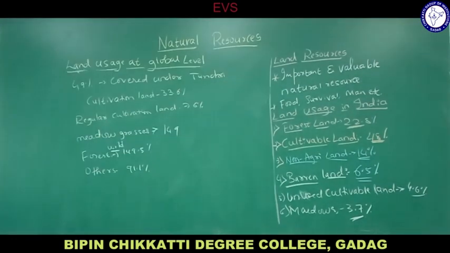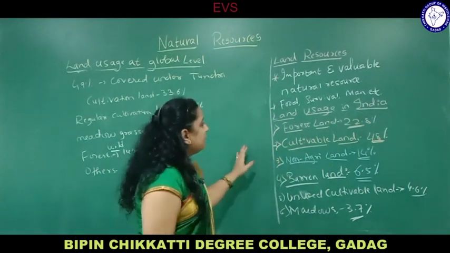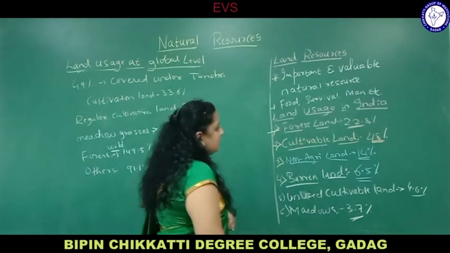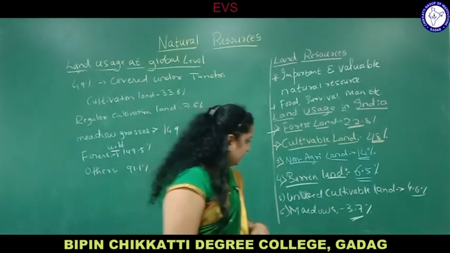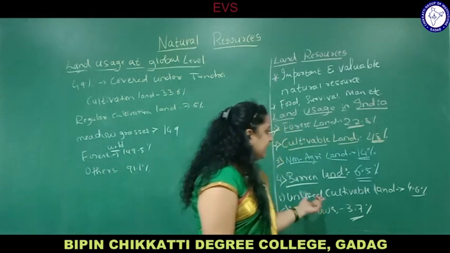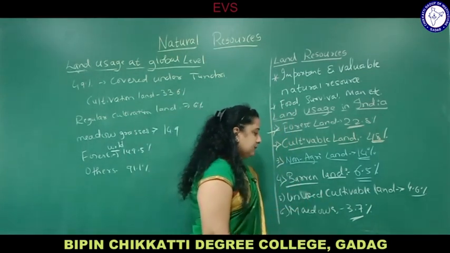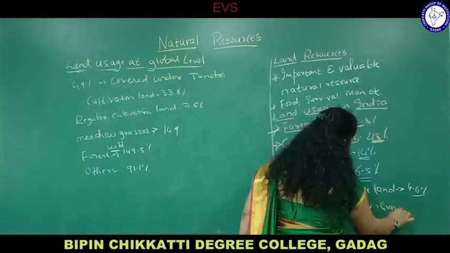Previously we saw the land resource usage in India. We saw forest land covering about 22.8%, cultivable land 48%, non-agricultural land 14%, barren land 6.5%, unused cultivable land 4.6%, and meadows 3.7%. Meadows are the areas where grasses are grown.